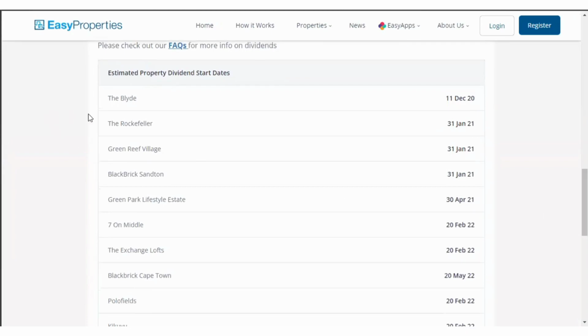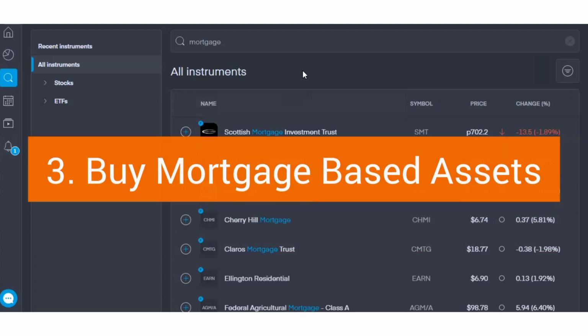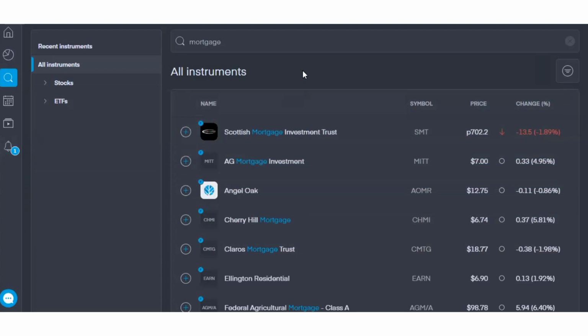The third way, and this is a way that most people actually are not aware of, is something called a mortgage security. So not a mortgage-backed security, but a mortgage-based security, in the sense that there are companies such as Real Estate Investment Trusts that are not in the business of buying properties, but instead are in the business of lending money to people who want to buy properties, such as people who want to buy residential homes. And so I've moved to a platform called Trading 212, which is obviously a global platform.